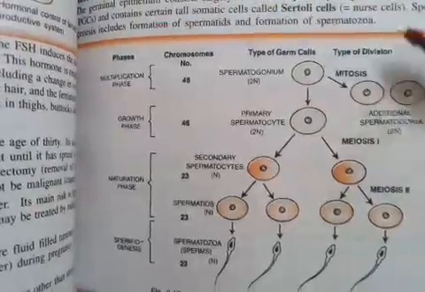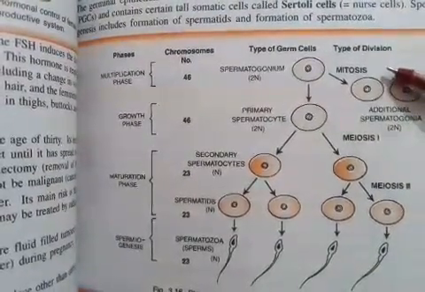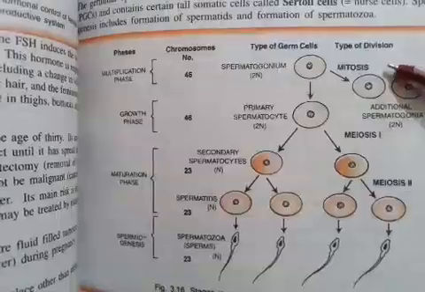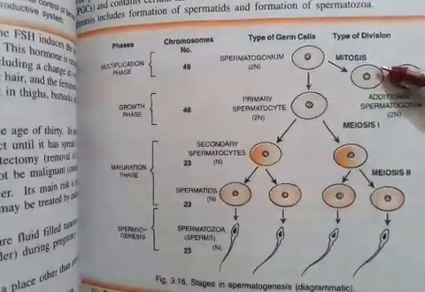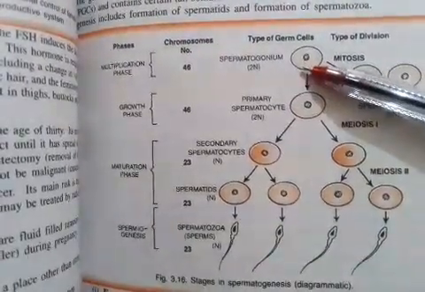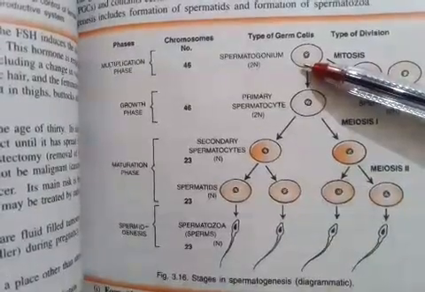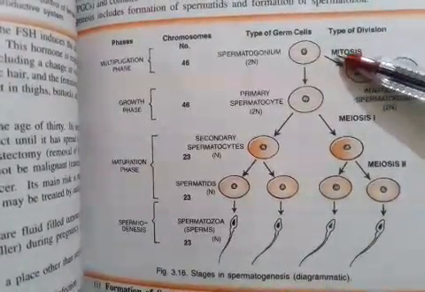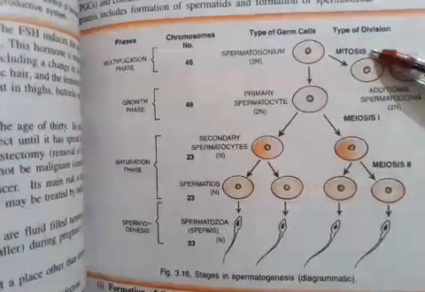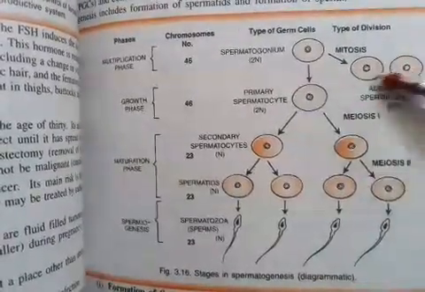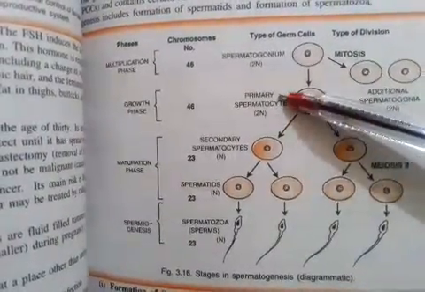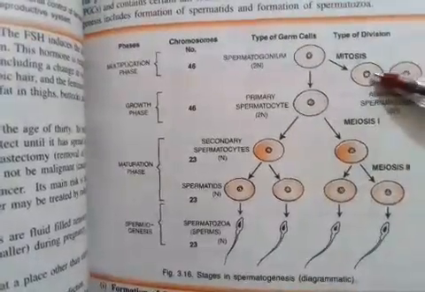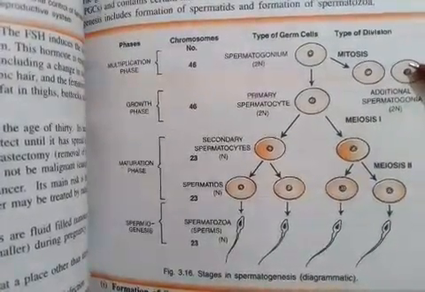As you know, the germinal epithelium of the gonads contains cells called gonial cells, and in males they are known as spermatogonia. When these spermatogonia undergo division, they result in the formation of two types of cells. First is the primary spermatocyte and the other is other spermatogonia.